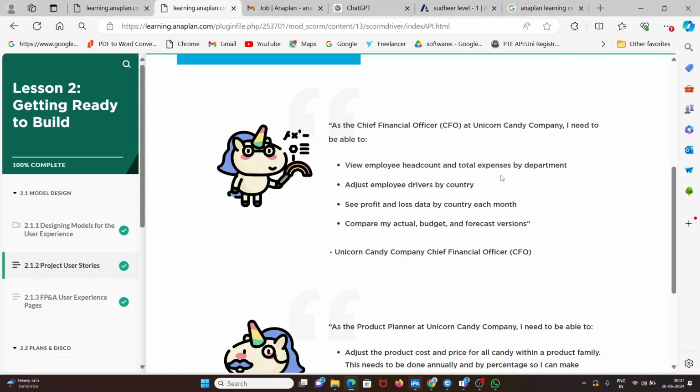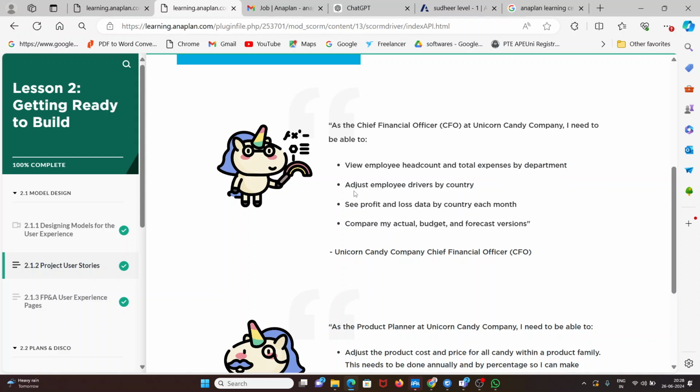He wants to see the total head count across all departments, how many people are working for the company, and the total expenses incurred department-wise, like sales, HR, admin, and the different departments. So he wants to see that report.